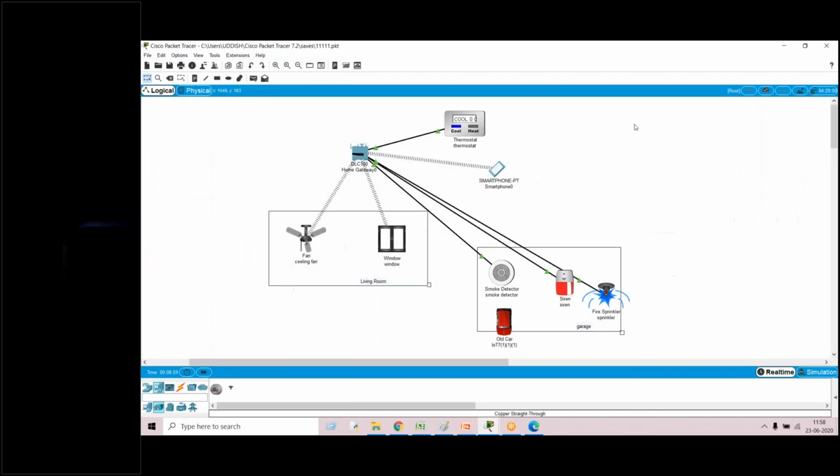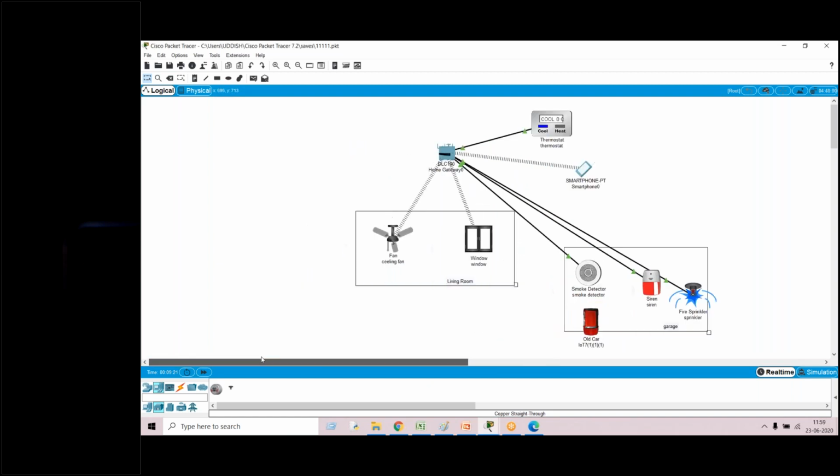Hello, sir. One doubt. Sir, I'm unable to assign the static IP to the device. Actually, I'm in the Fast Ethernet 0. Okay, you are not able to assign the IP address. Yes, sir, it is coming blank. I am unable to enter.